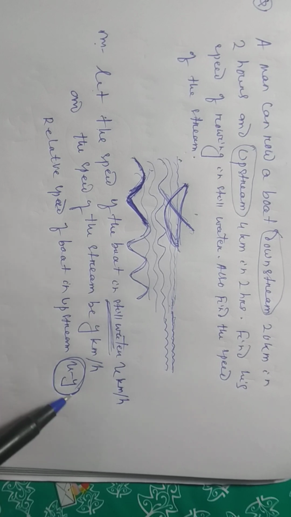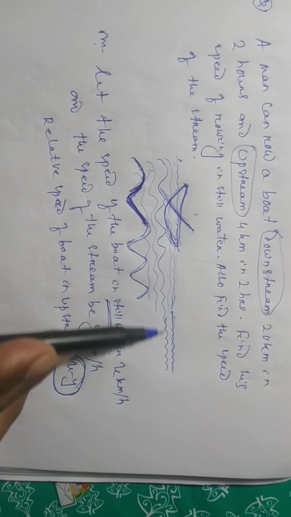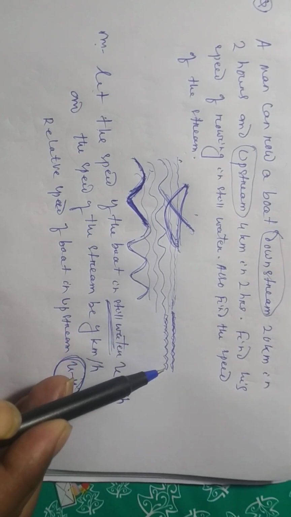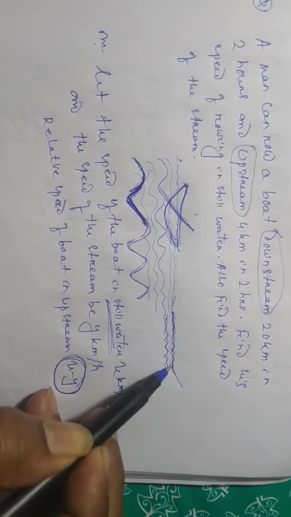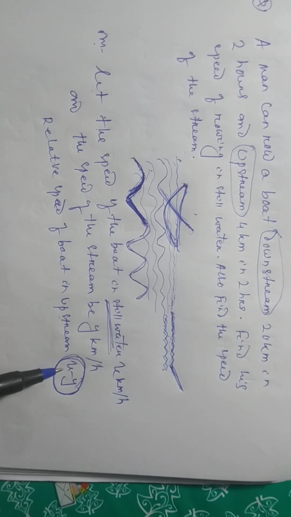Y means stream. When the stream comes, the speed of the flow of water will be decreased when the boat is going up. So you understood why upstream is x minus y.